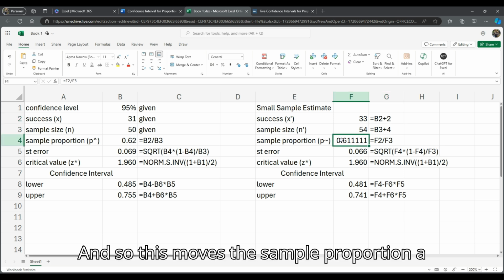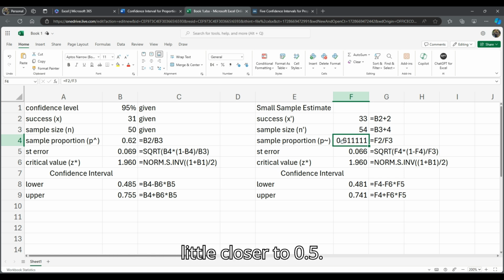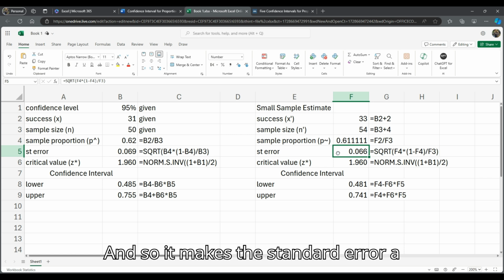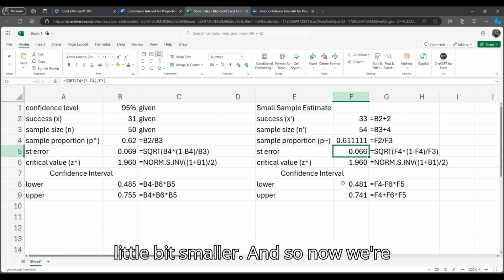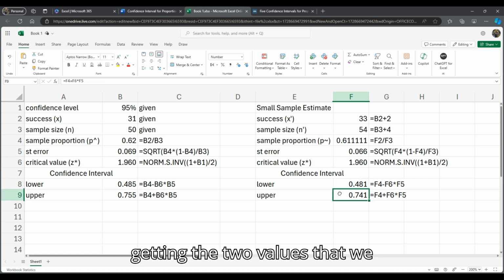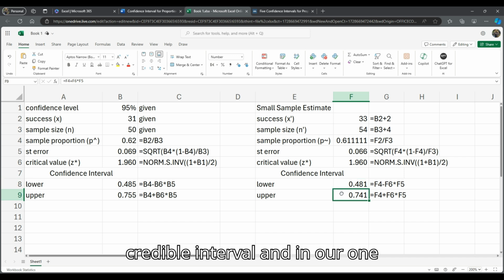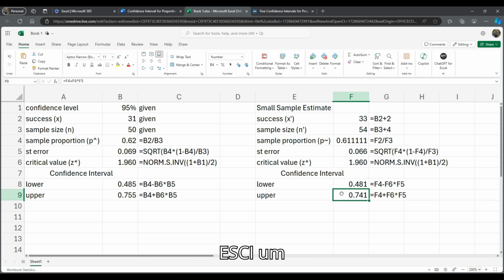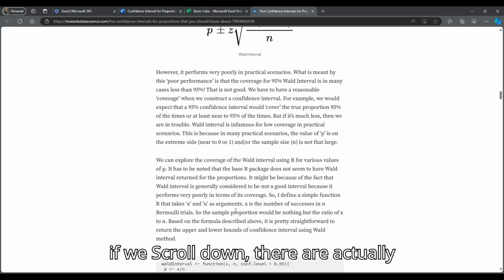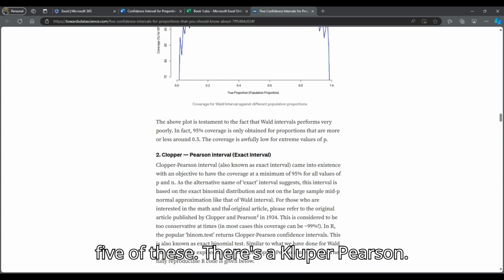And so this moves the sample proportion a little closer to 0.5, and it makes the standard error a little bit smaller. And so now we're getting the 2 values that we saw in our credible interval and in our one group proportion from the ESCI module.